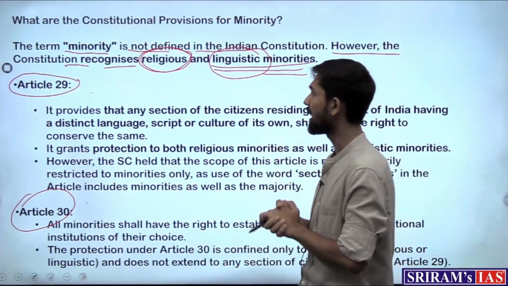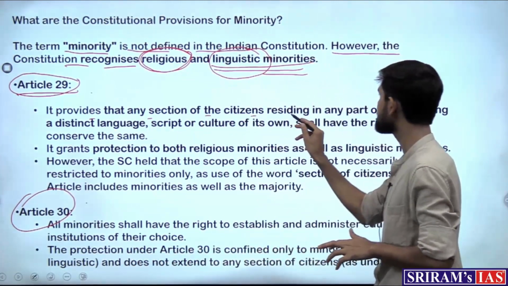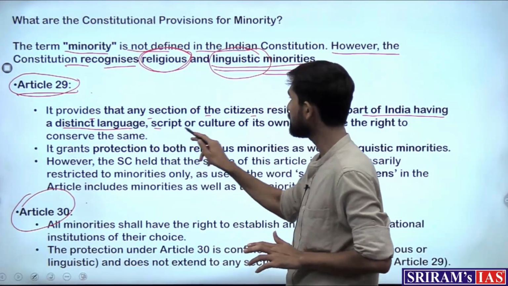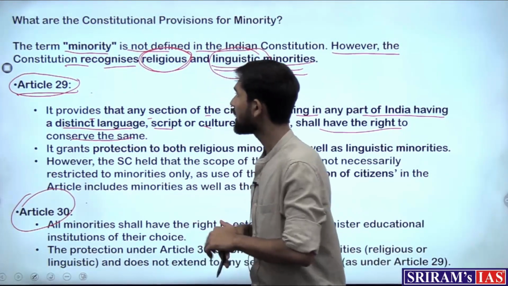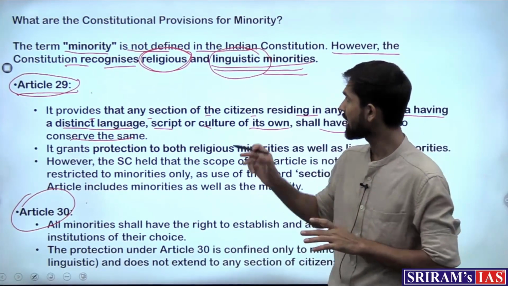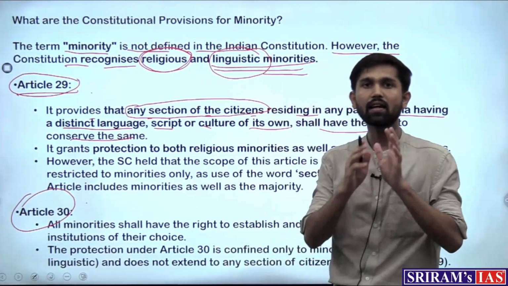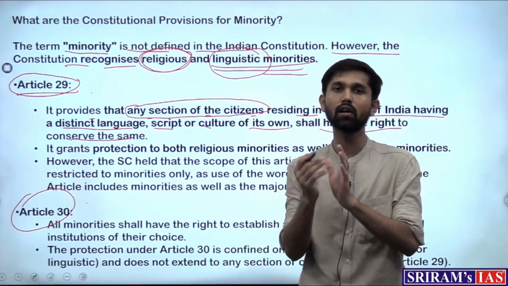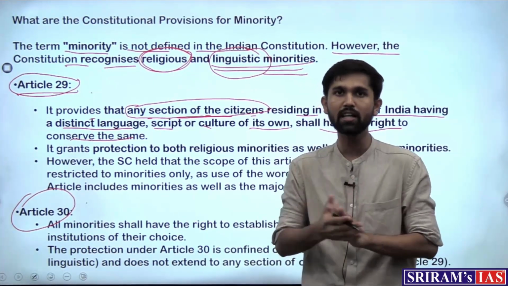So which are the rights that they get? Article 29 provides that any section of the citizens residing in any part of India having a distinct language, script or culture of its own shall have the right to conserve the same. Now, is this a right provided only to minorities under Article 29? We can see that it is mentioned any section of the citizens, which means that this right is not just for the minority but can be utilized by any section of the citizens. So it is meant for the majority community as well.